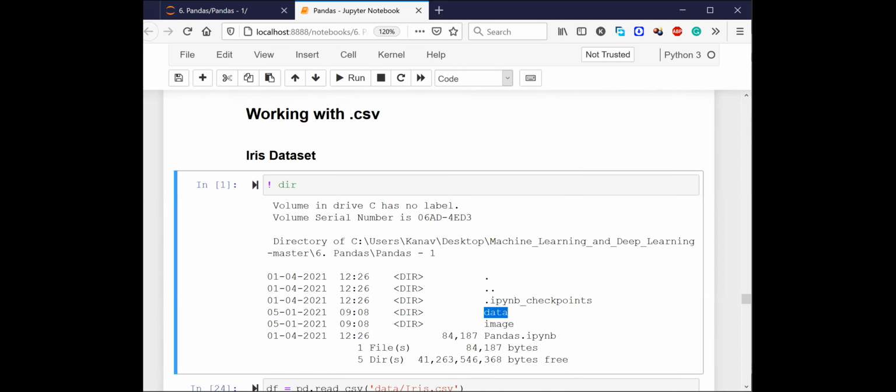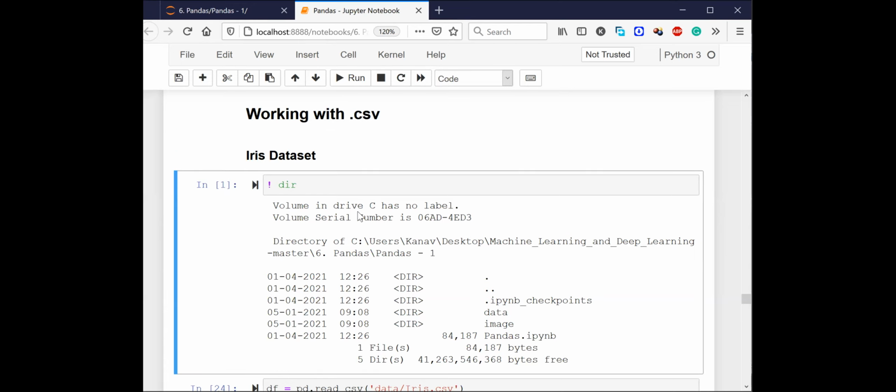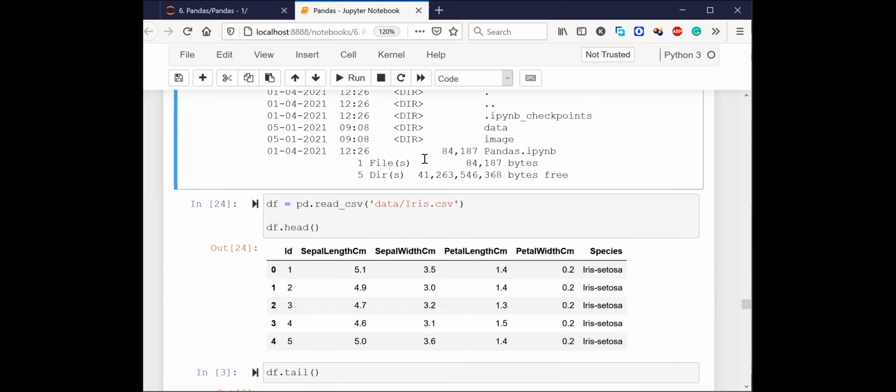Right now, I've already shown you that there is a folder called data. In that data folder, we have some files. Now I will try to load these files. I'll show you how to load these files in the computer's memory. Pandas will help us load the files inside the computer's memory. What do I mean by computer's memory? I mean that I will load the files inside the RAM of my computer.